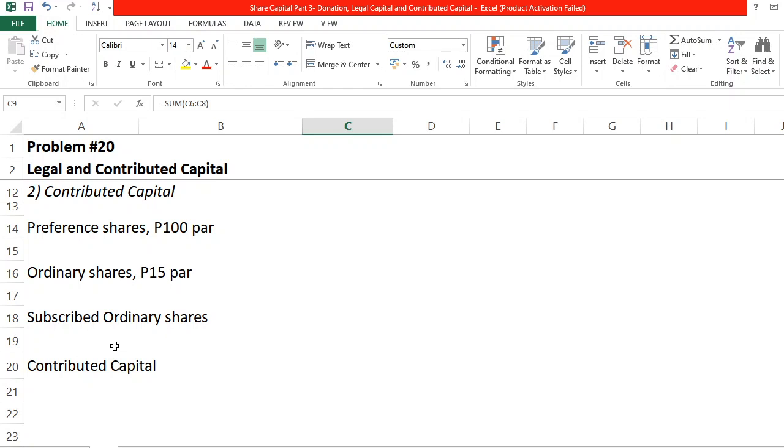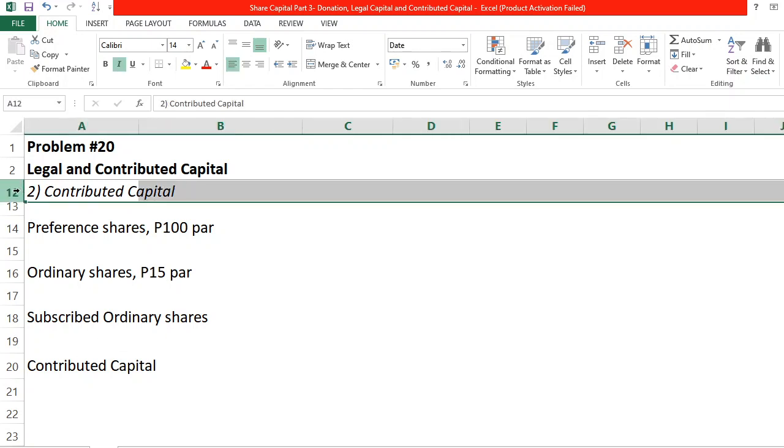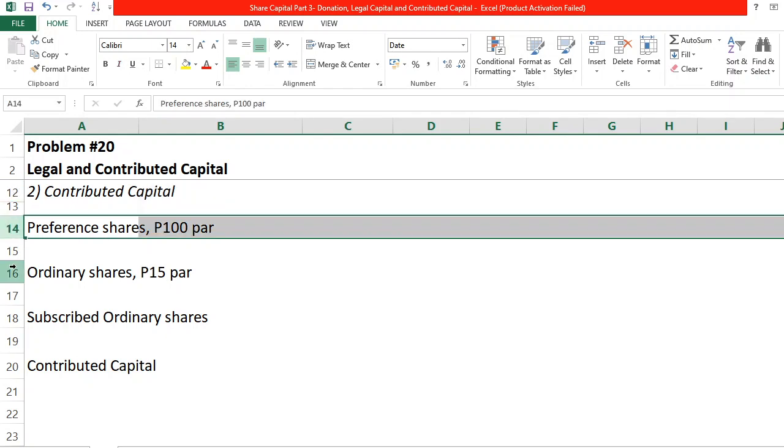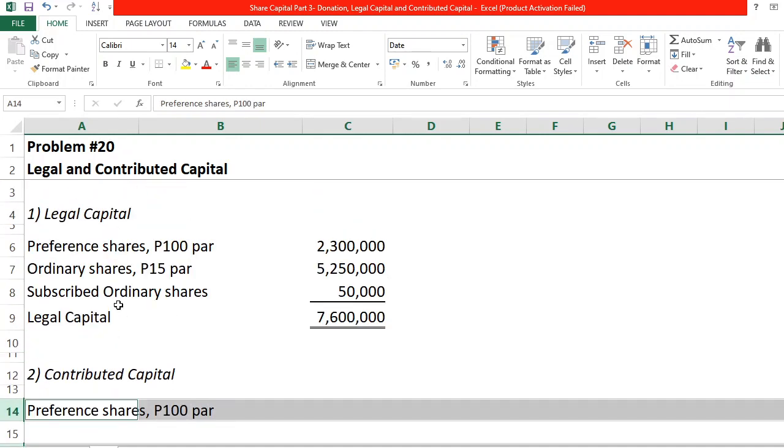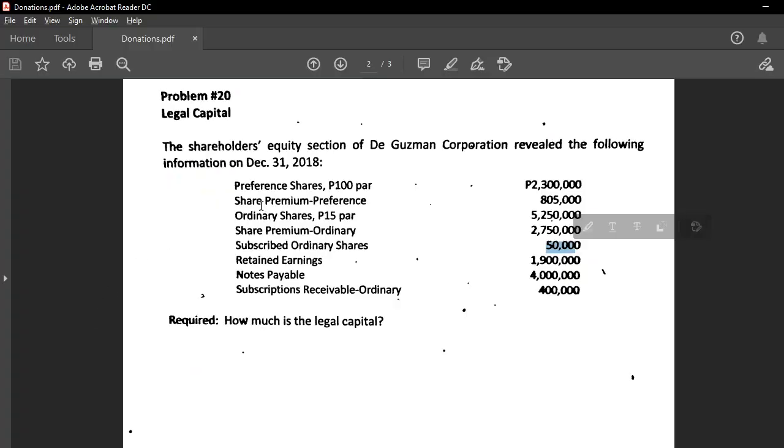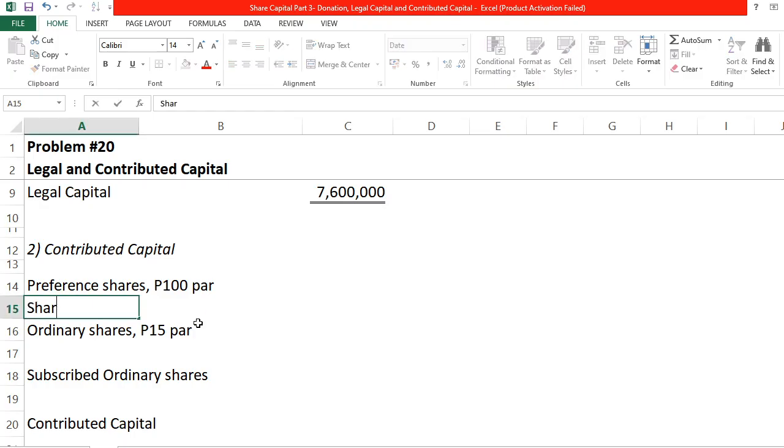But if we will be asked the contributed capital, the answer is kung pila gyud to ang iyahang tibuok nga gibayan. So that means it includes the OS at par and the excess of share premium. So basically, contributed capital is just the legal capital plus the share premium and minus the subscriptions receivable. So with that said, we have here preference, ordinary, and your subscribed. So mao ni siya kaganina ang components atuang legal capital. Ang ato na lang i-add din hiya ang kaning ubang items like the share premium,